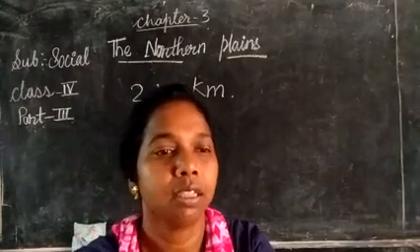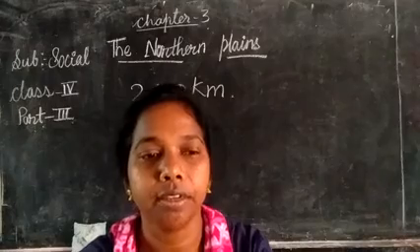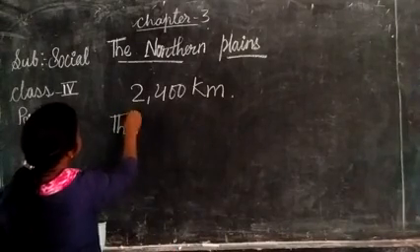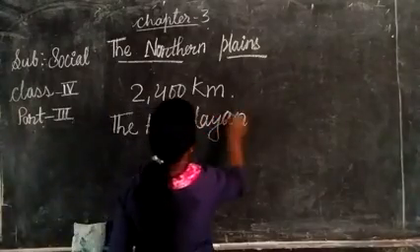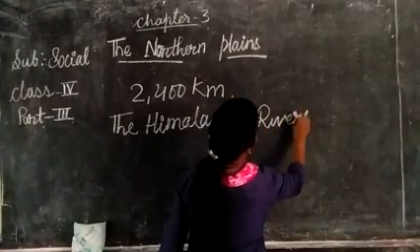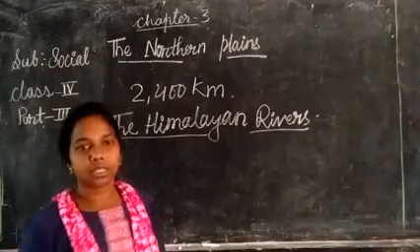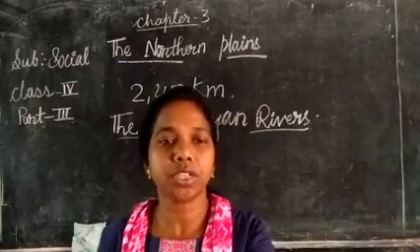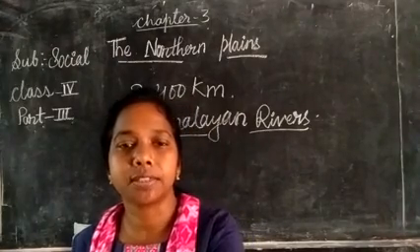Next we will see the Himalayan rivers. Now let us see about the Himalayan rivers. The rivers that originated from the Himalayas flow through the northern plains.